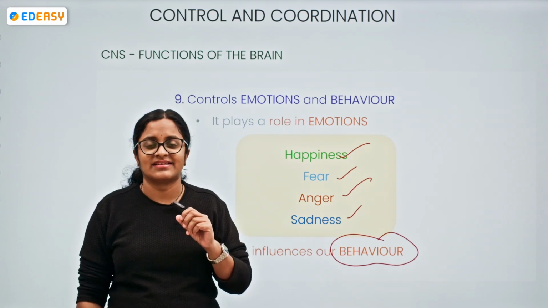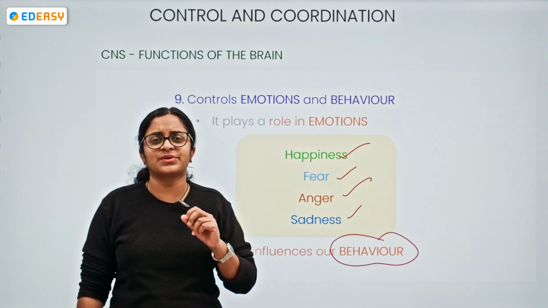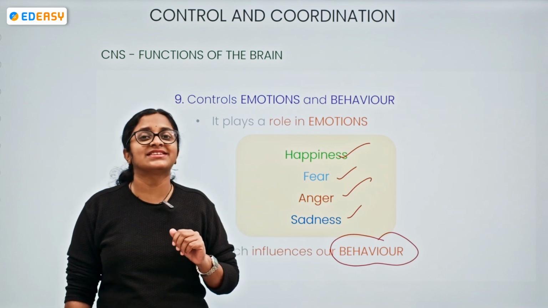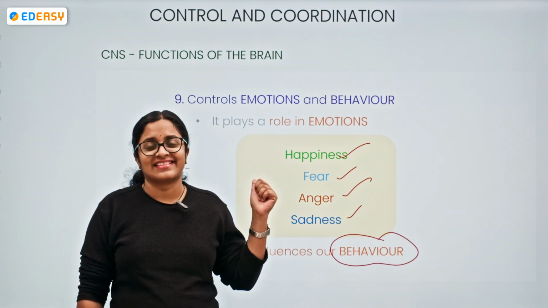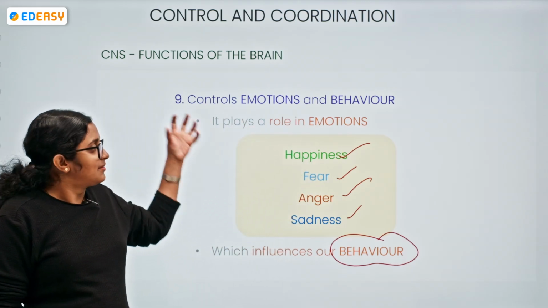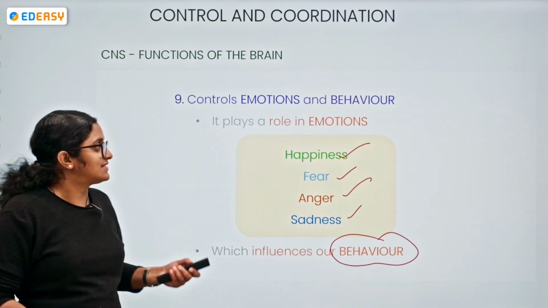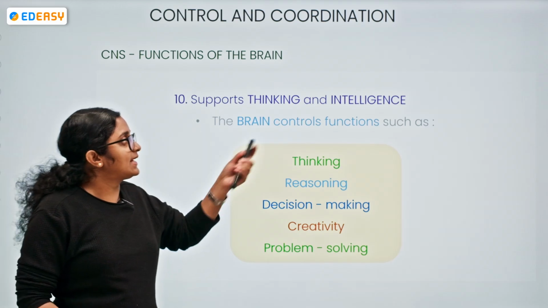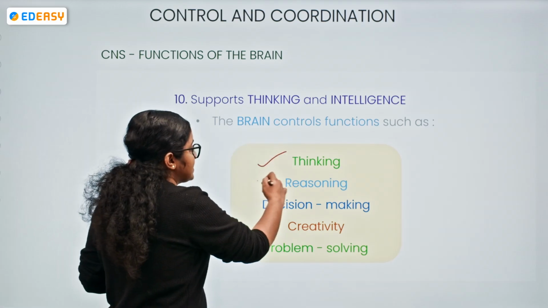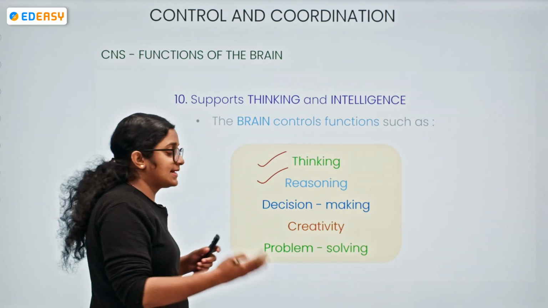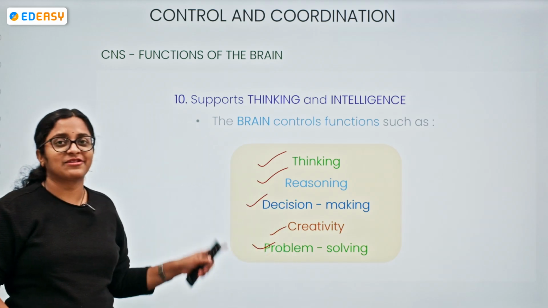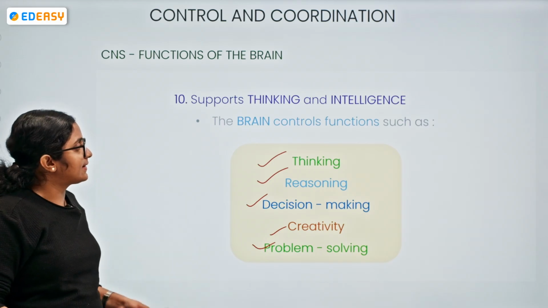This person, he's so aggressive. She's so aggressive. She doesn't talk politely. Yes. So what is shaping our behavior? The emotions also. So who is controlling it? The brain is controlling it. Okay. So it is also supporting thinking and intelligence. It is supporting functions like thinking, reasoning, decision making, creativity, problem solving. All this will be under the control of our brain.